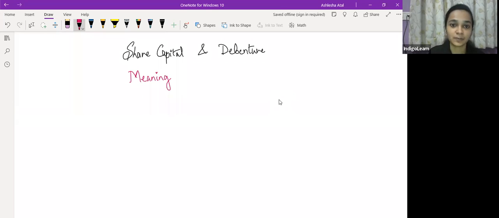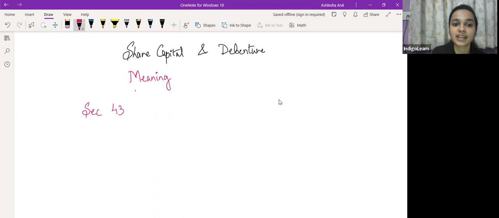उसके बाद we'll start with section 43. So section 42 तक prospectus and allotment में covered है. The topic of share capital, the provisions in relation to share capital, they start with section 43. So we'll first understand the meaning.